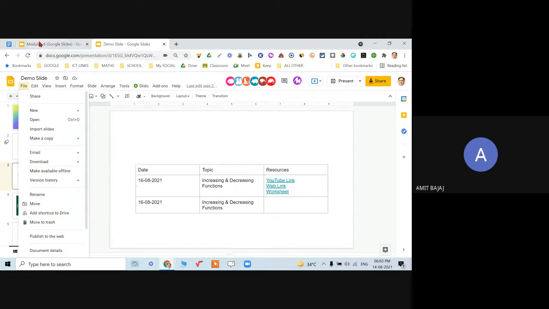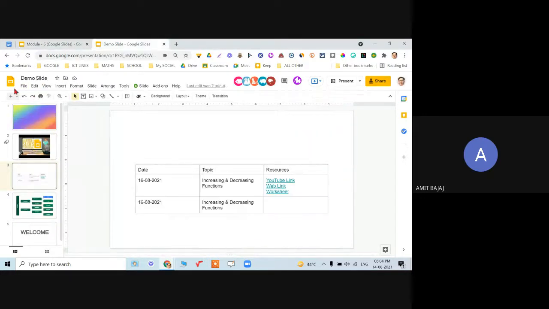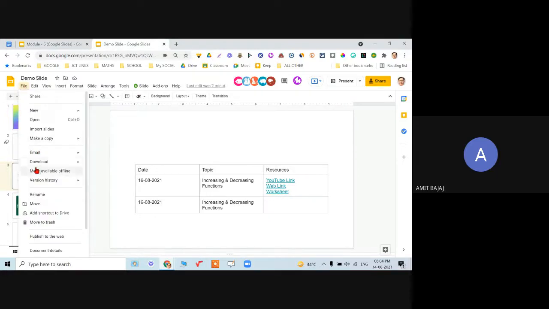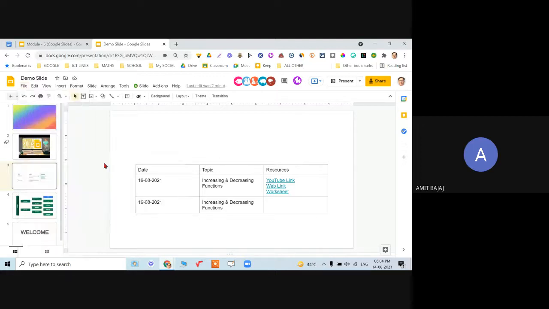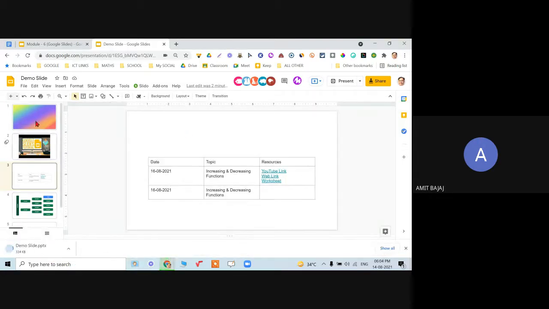If I have this slide over here, when I click on file, you will see the option to download. There are 7 different possible formats. I generally use Microsoft PowerPoint. When I click on this Microsoft PowerPoint, this will be downloaded as a Microsoft PowerPoint file. I can again upload that later on, and that will be converted into Google Slides as such.